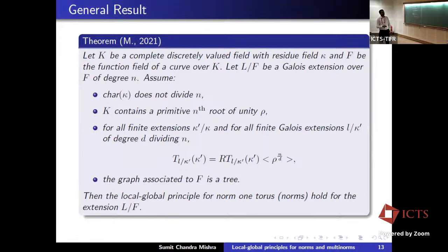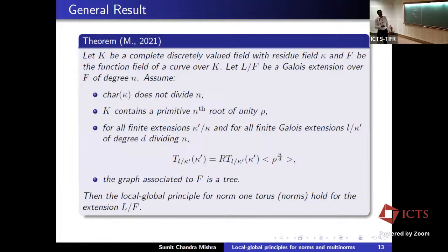we have this condition. This is just the norm 1 points, when you look at the extension L over kappa prime. So elements of L which have norm 1 when you send them using the norm map to kappa prime. And this is the R trivial elements I mentioned. So it says that if you look at norm 1 elements here, then up to R equivalence, they are generated by roots of unity.